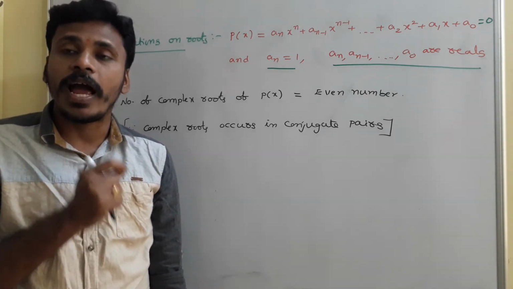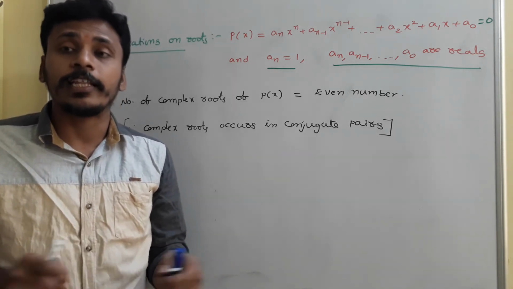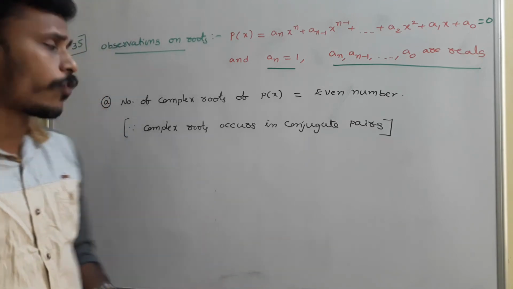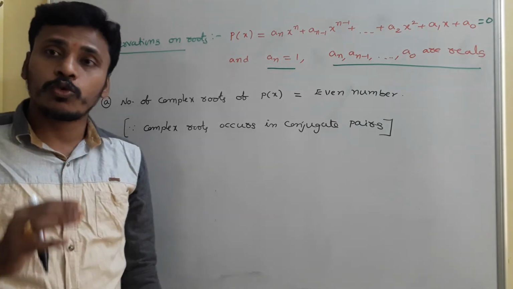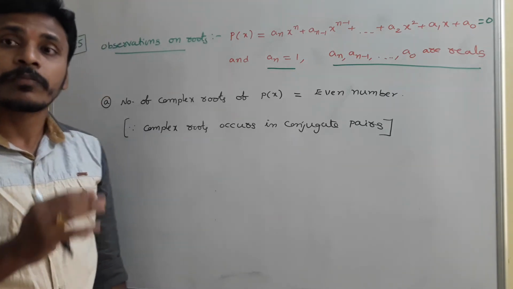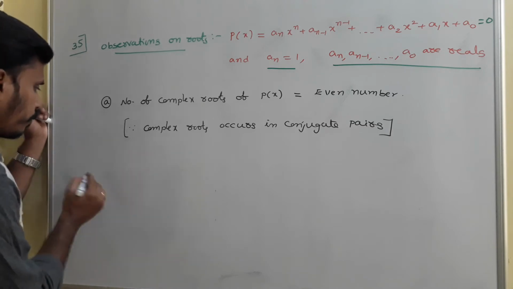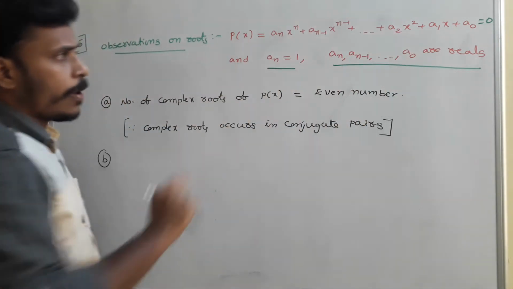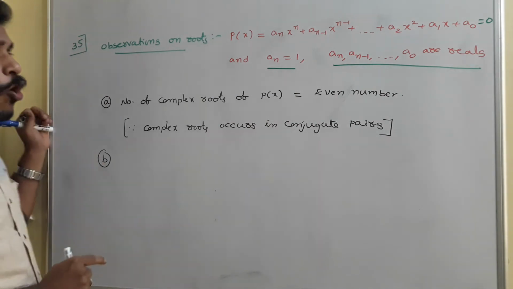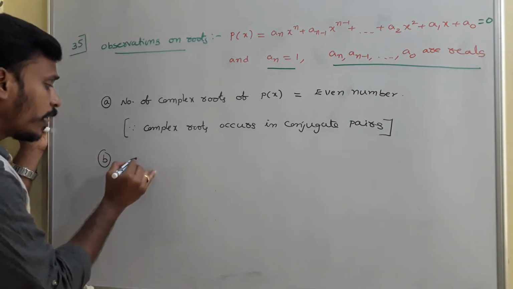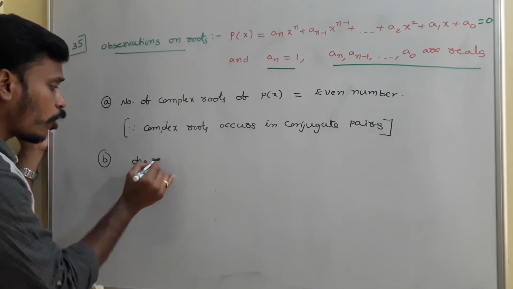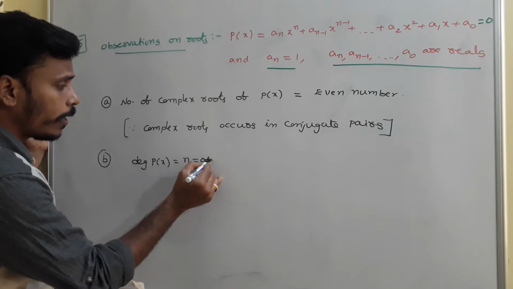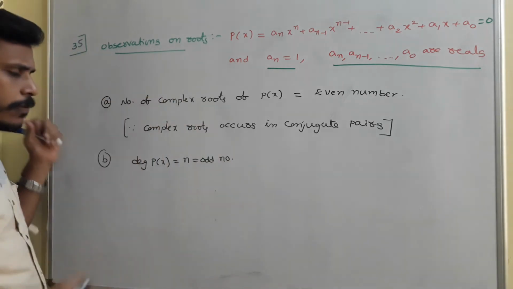This simple idea helps us in eliminating the options of objective questions. I will give you some questions also. First of all, think about this. The number of complex roots of p of x is an even number if the polynomial is over reals. And the next thing: the polynomial is over reals, as already mentioned, and the degree of p of x is equal to n, and that n is an odd number.